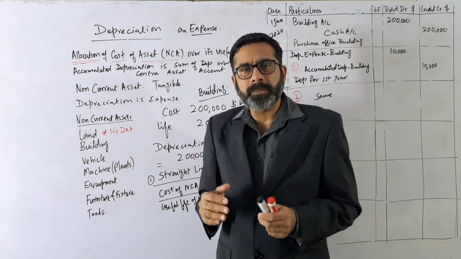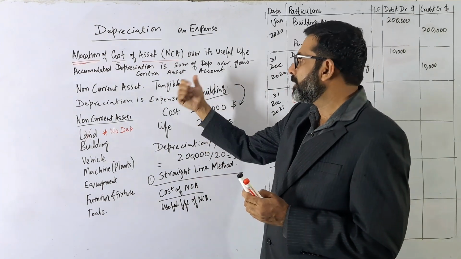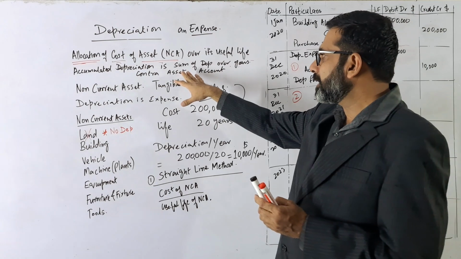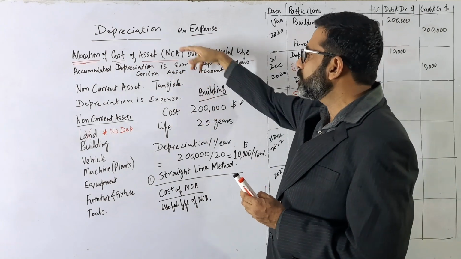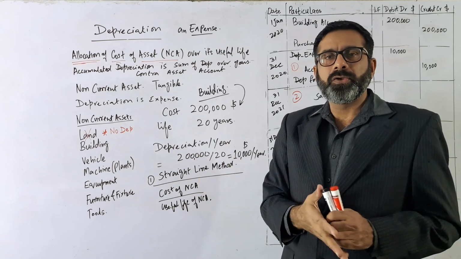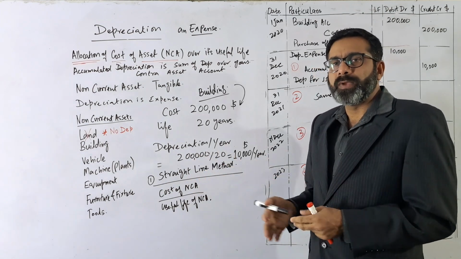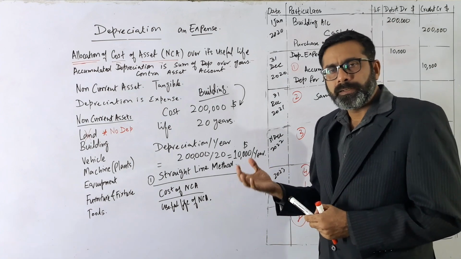But the accumulated depreciation will be increasing. That is not the specific asset account, but the contra-asset, which reduces the value of the asset. We will decrease the value of the asset every year. So that's why we are getting the book value by using the depreciation.